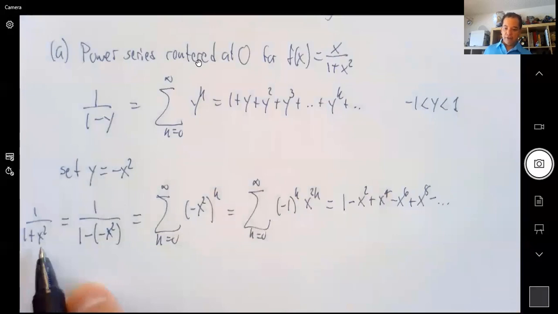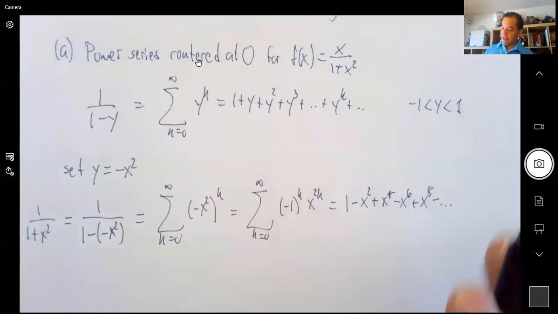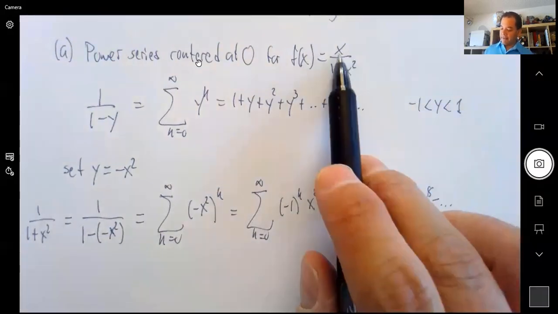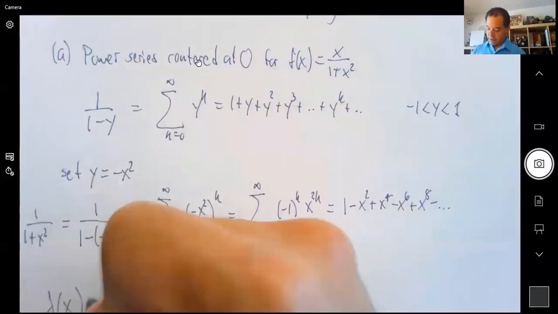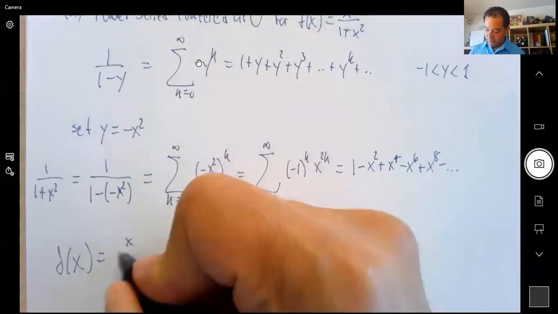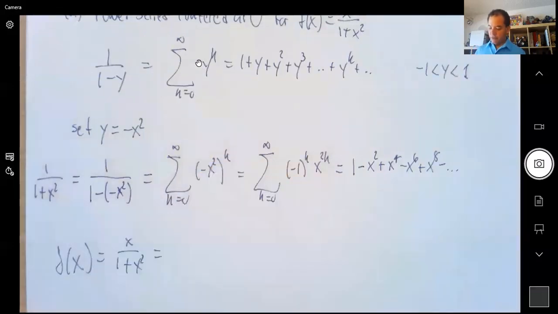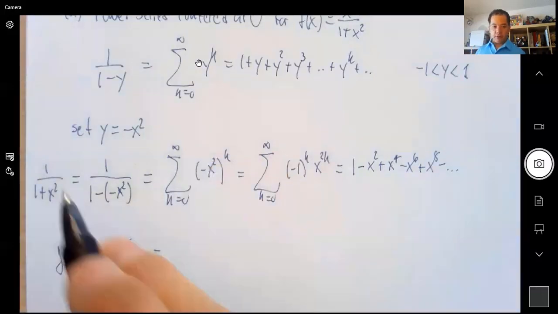Now, how do we finish it off? Well, we need to now multiply by x to get the f. So f of x, the one we want, is x over 1 plus x squared. All we need to do is multiply by x the series we found before.